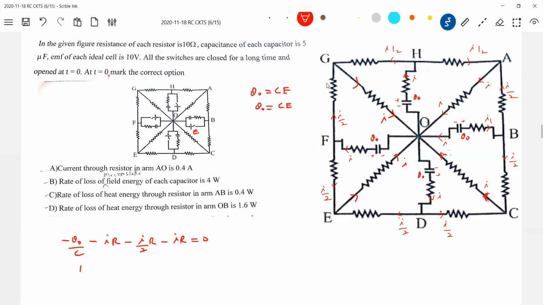So what is Q naught by C? It should be 10 I into R. So this will be 5IR by 2 equal to 0. So what is I equal to? 4 by R. R is how much? Given 10 ohm. 4 by 10, 0.4 ampere. All are having the same resistance. So what is the current through this resistor? It will be 0.4. Current here will be 0.2 ampere.